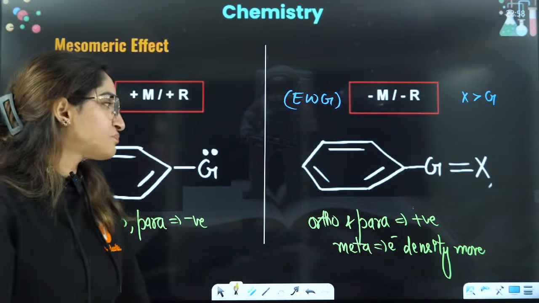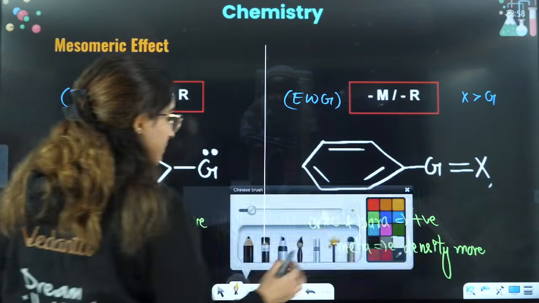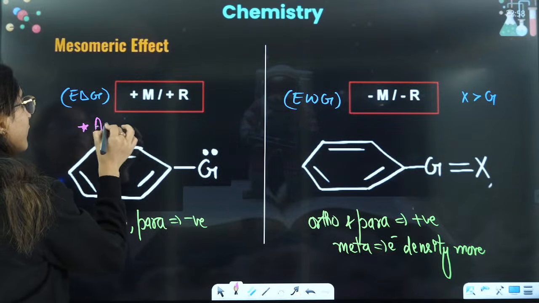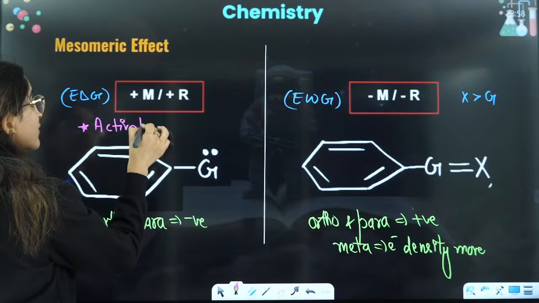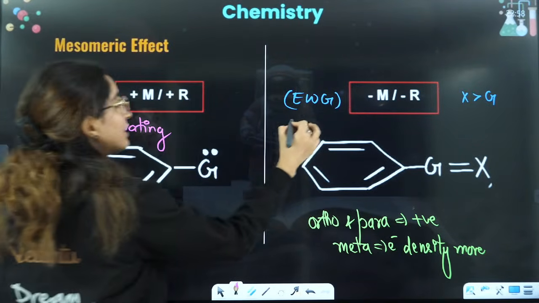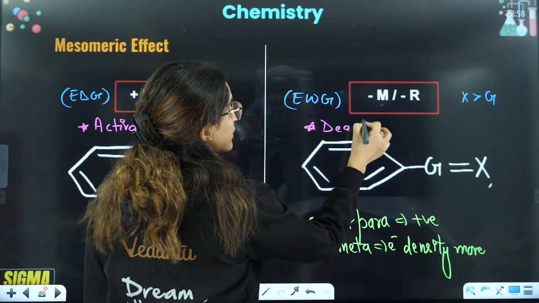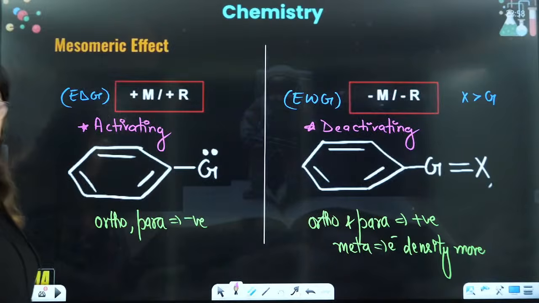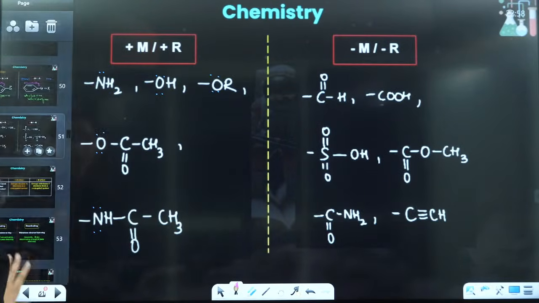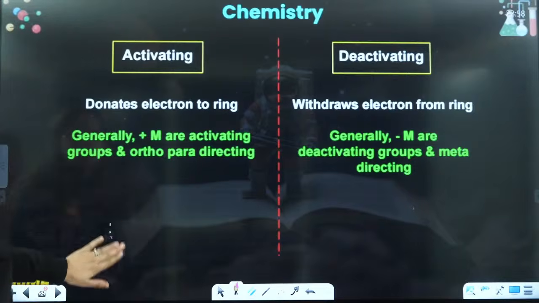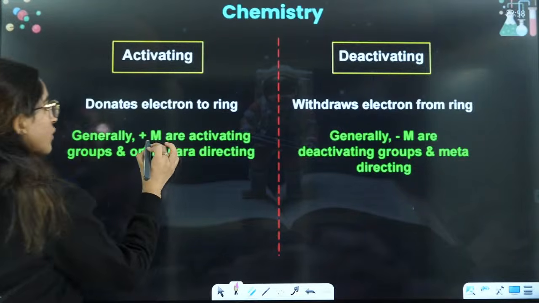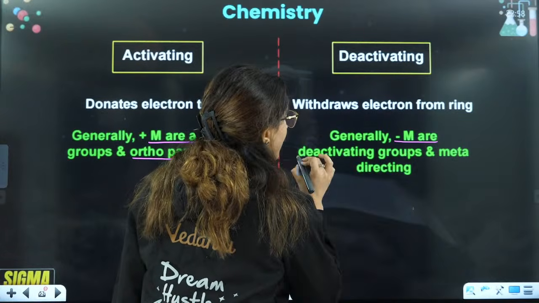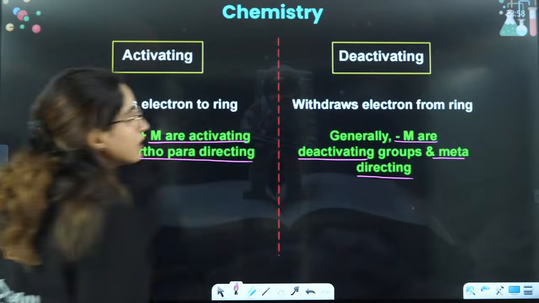Always remember that plus M groups are always activating in nature because they are always giving electrons, and minus M groups are always deactivating in nature. So plus M are always activating and ortho-para directing, and minus M are deactivating and meta directing.